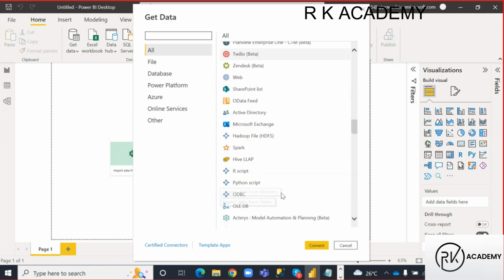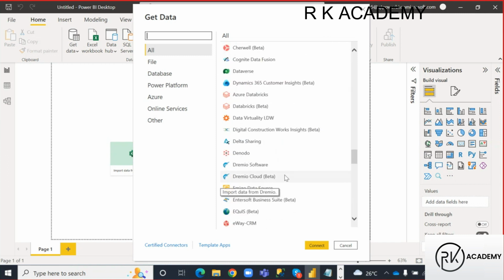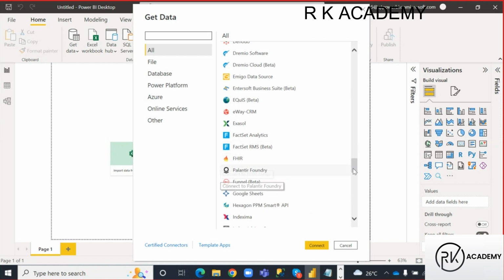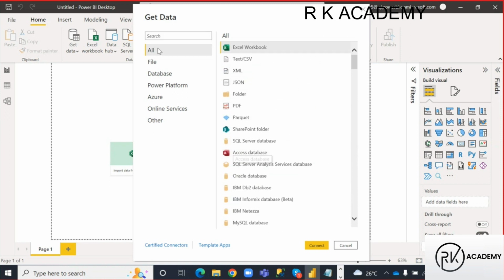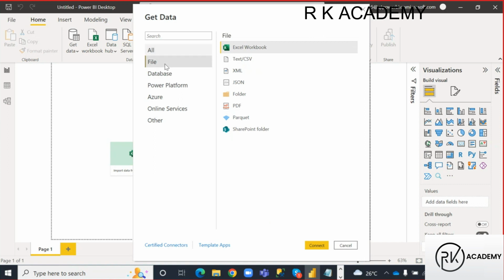These are the multiple data sources, guys. I said through Power BI we can connect to 114 data sources. These are the 114 data sources. If I am on the All section and I want to load any file related data sets, I need to go to the File section.